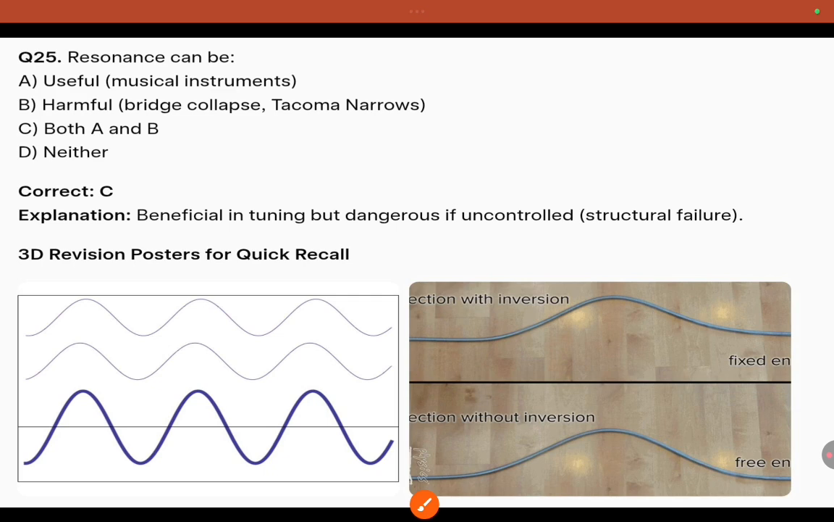Resonance: what is the use of resonance, and what is the damage of resonance? Resonance is useful in musical instruments. Resonance is also used in harmful effects like bridge collapses, the Tacoma Narrows. That is the reason soldiers are instructed not to march in step on bridges, because when the driving frequency and the natural frequency coincide, the bridge may collapse.